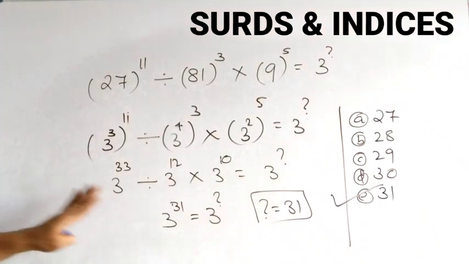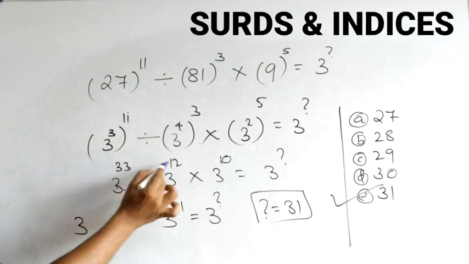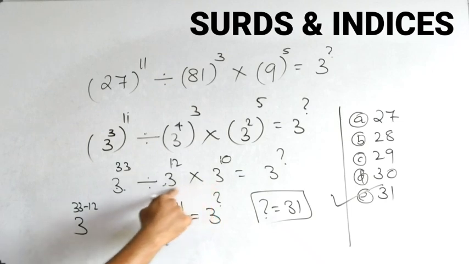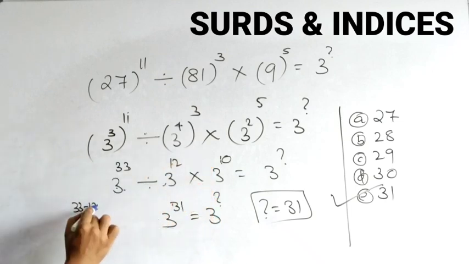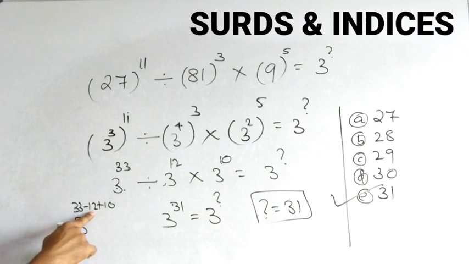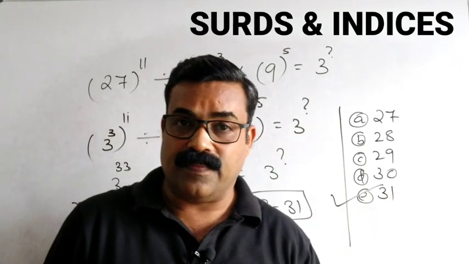Remember, understand it very clearly. This is division, so you write 3 power 33 minus 12. And here it is multiplication, so this power will become plus. So 33 minus 12, 21, 21 plus 10, 31. So the answer is 31. Accordingly, we will mark the correct answer.